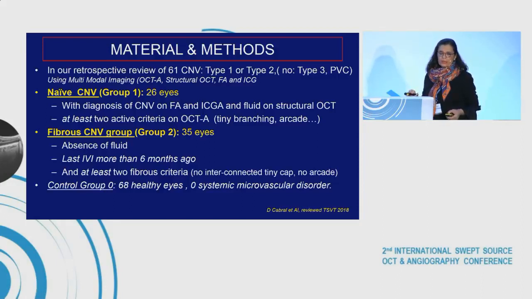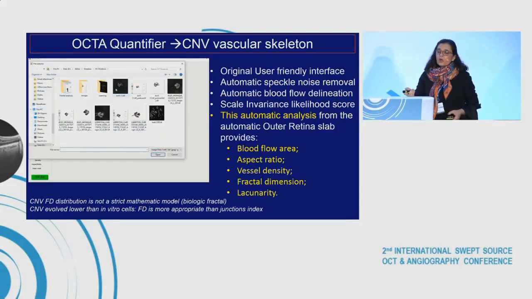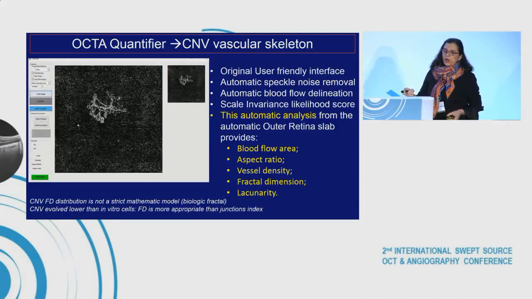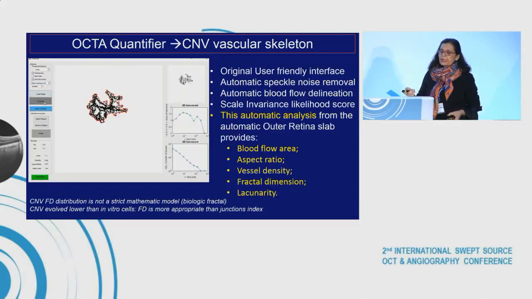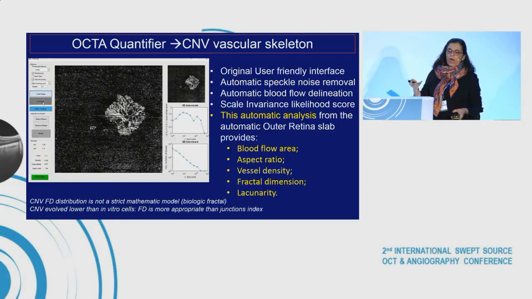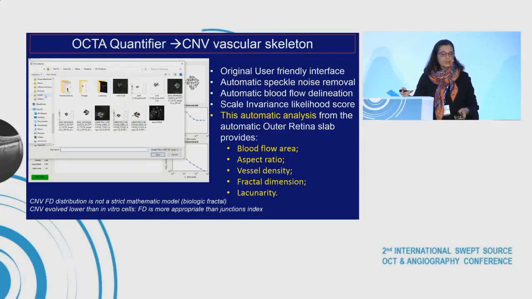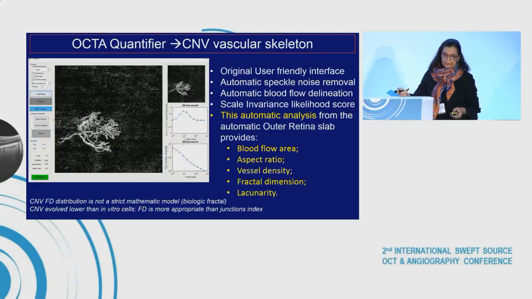And here is our software, OCTA Quantifier. It's an original user-friendly interface with automatic speckle noise removal, automatic blood flow delineation, and scale invariance likelihood score. This automatic analysis, as you can see here, from the outer retinal slab provides blood flow area, aspect ratio, vessel density, fractal dimension, and lacunarity in a few seconds. Just click and you have the result.